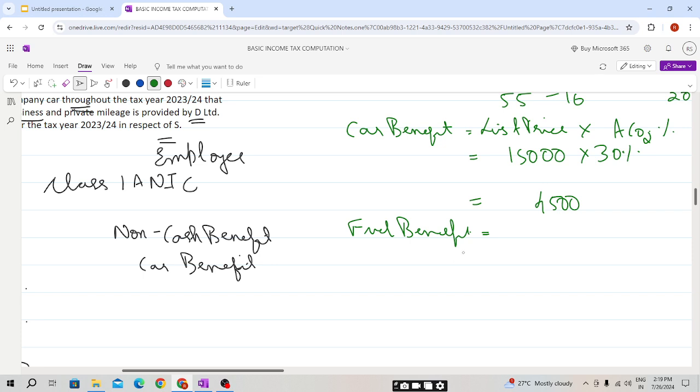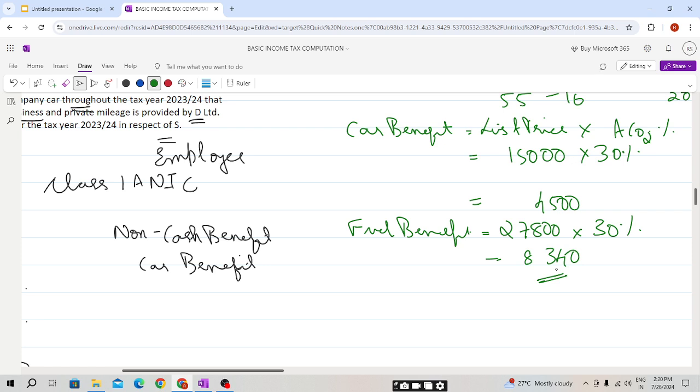The fuel benefit is calculated on the fixed amount, 27,800. So 27,800 into the CO2 percentage of 30%. This will be 27,800 into 30%, 8,340.